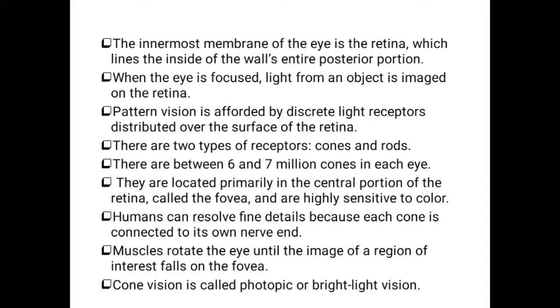The muscles rotate the eye until the image of a region of interest falls on the fovea. These muscles help the eye rotate to get a clear view of the object, so that the light from the object is focused on the fovea region.